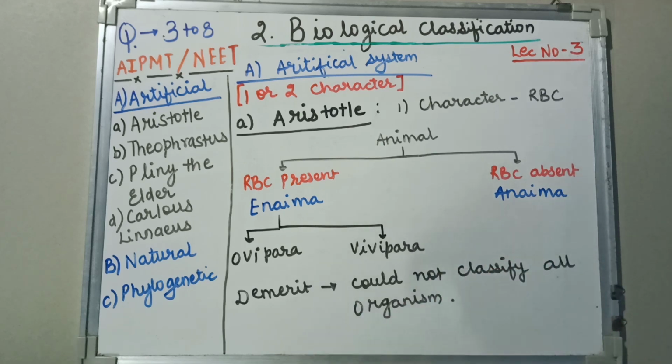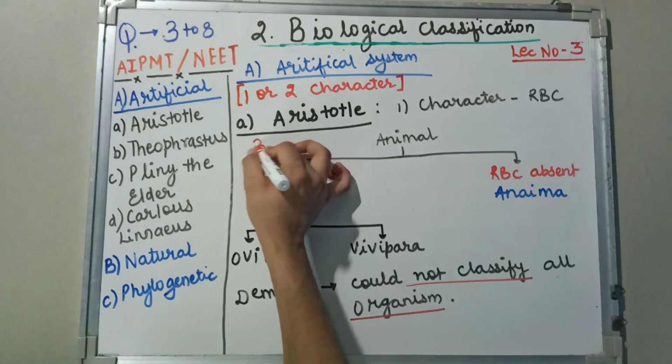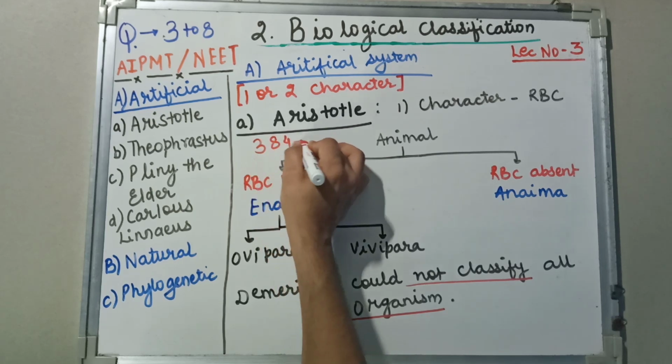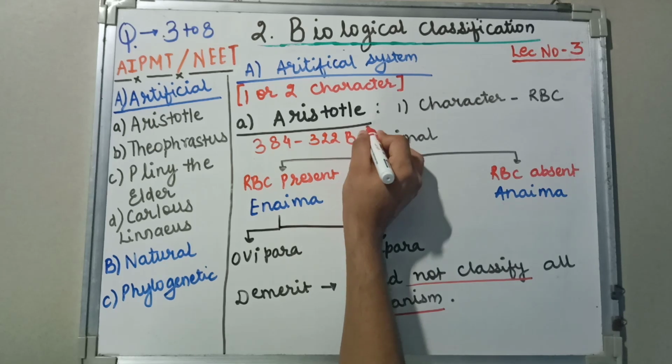Fine. Now let's see the demerit. Could not classify all the organisms which were known at that particular time. The time period of Aristotle is 384 to 322 BC.